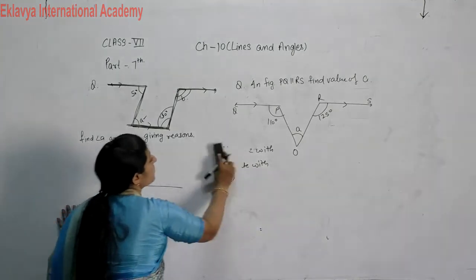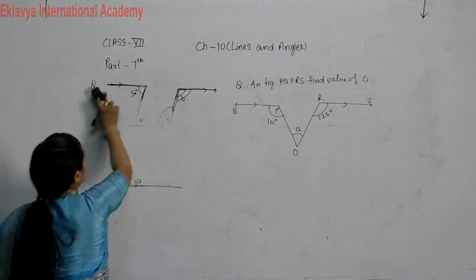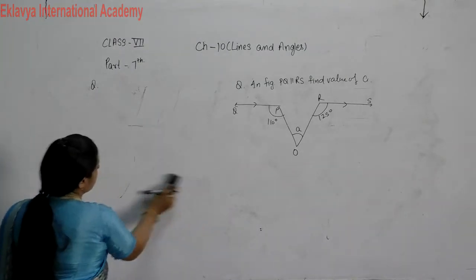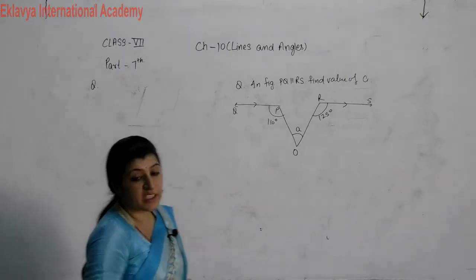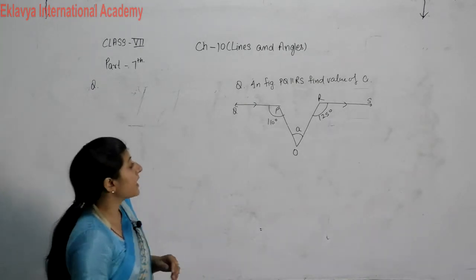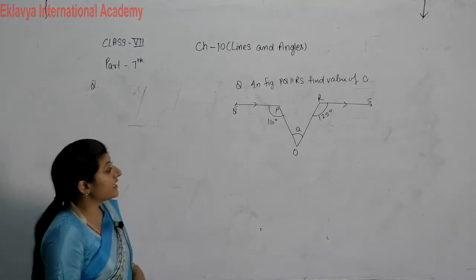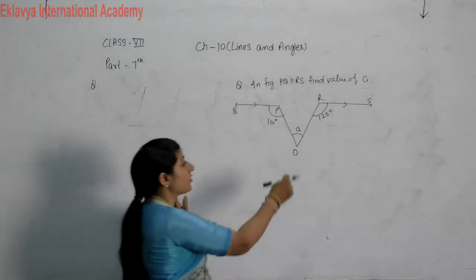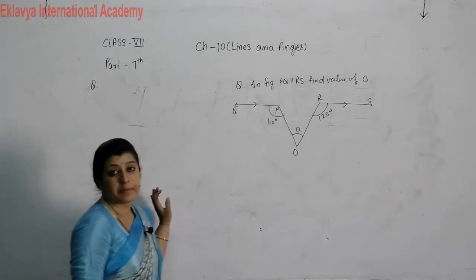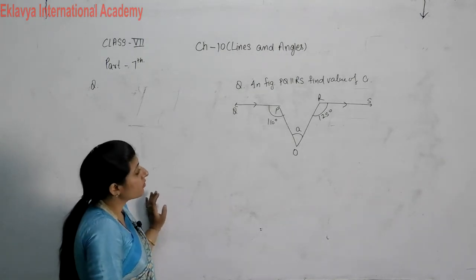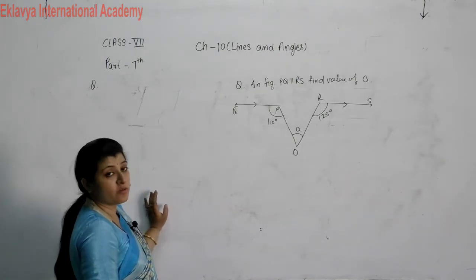Now see the next question. This one is directly based on the concept. In the figure it is given that PQ is parallel to RS. These two lines are given to you as parallel. Find the value of A. We want to find out this angle. Then how to solve it?